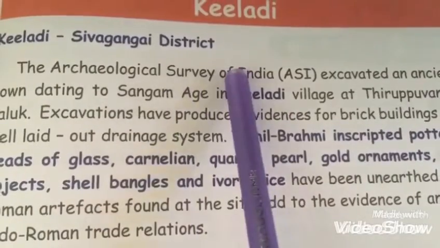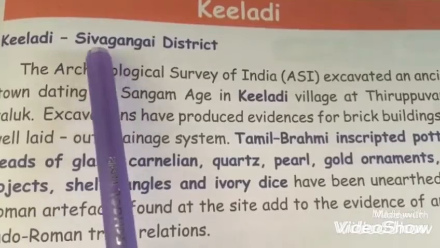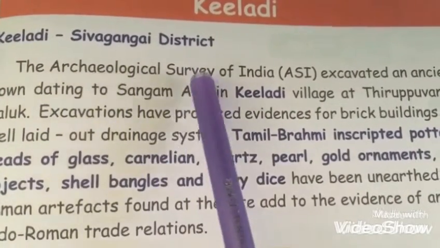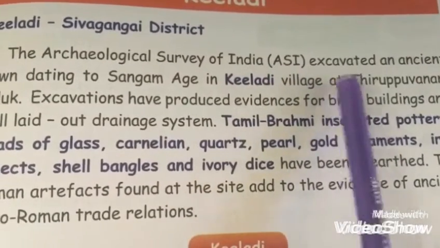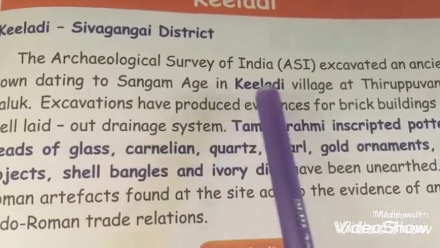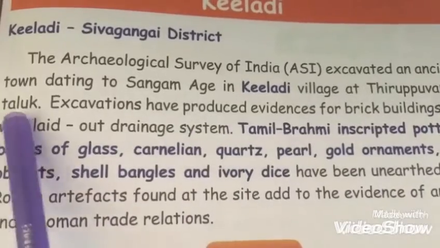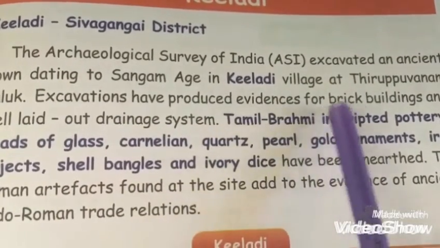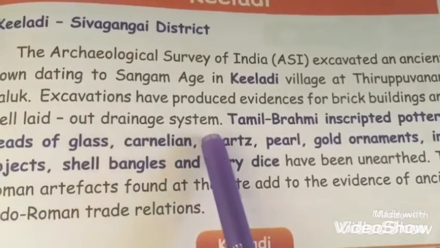So the next archaeological site is Keeladi. Keeladi is located in Sivagangai district. The Archaeological Survey of India, that is ASI, excavated an ancient town dating to the Sangam age in Keeladi village at Tiruppuvanam Taluk. Excavations have produced evidence for brick buildings and a well laid out drainage system.